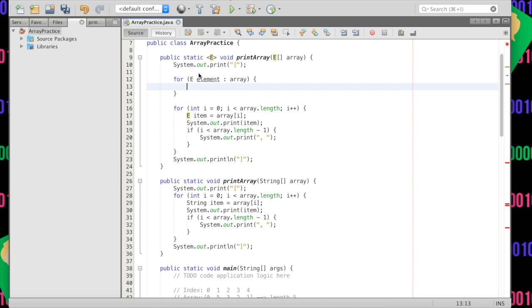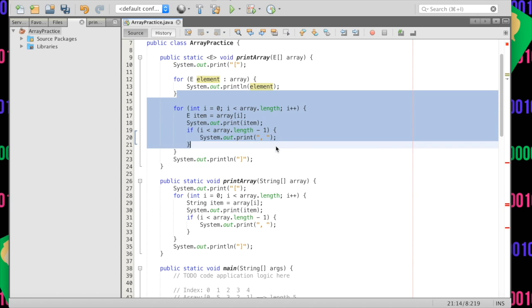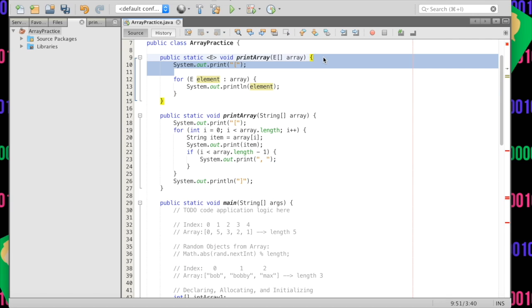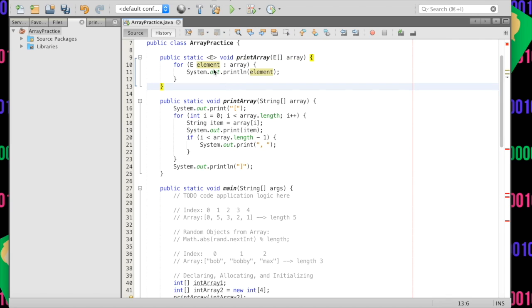It depends on the value of the argument. For each element in the array, we are going to do a System.out.println, and we are just going to print out this element here. And this is fantastic, because everything can be printed, no matter what it is. This is cool. And so we are actually going to delete all this annoying stuff, and we can delete that. So we're saying for each element in the array of type E, we are going to print it out, and it's going to be great.